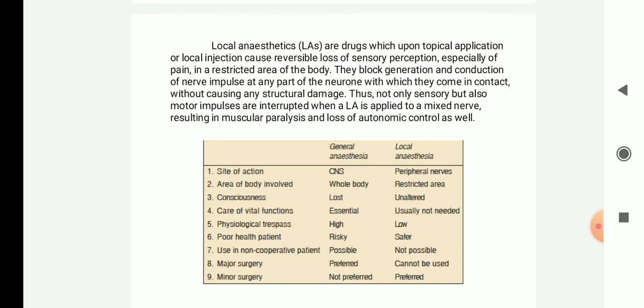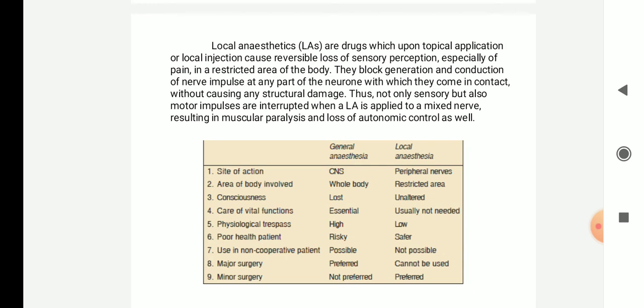Then, area of the body involved. In case of general anesthetics the whole body will be anesthetized. In case of local anesthetics, only where you are injecting or applying, that area only will become anesthetized. The next, consciousness. With general anesthetics the consciousness is lost; the patient will have loss of consciousness. With local anesthesia it will be unaltered, there won't be any loss of consciousness.